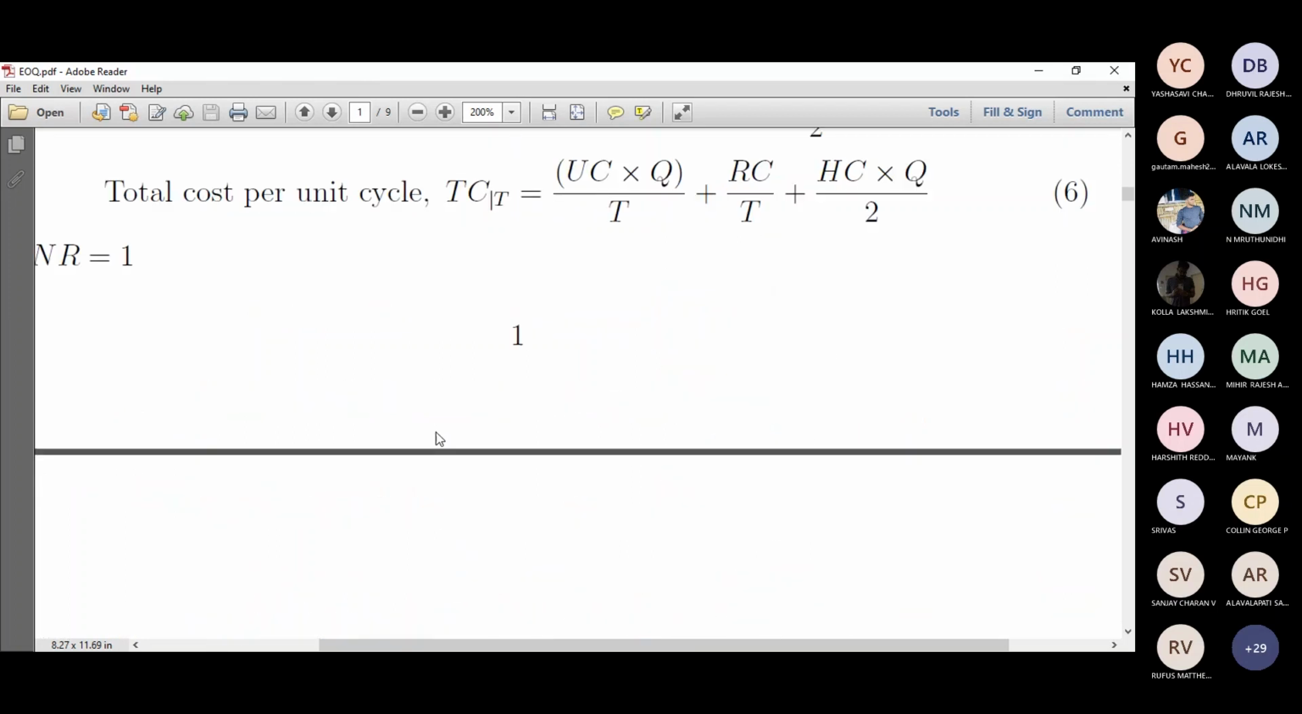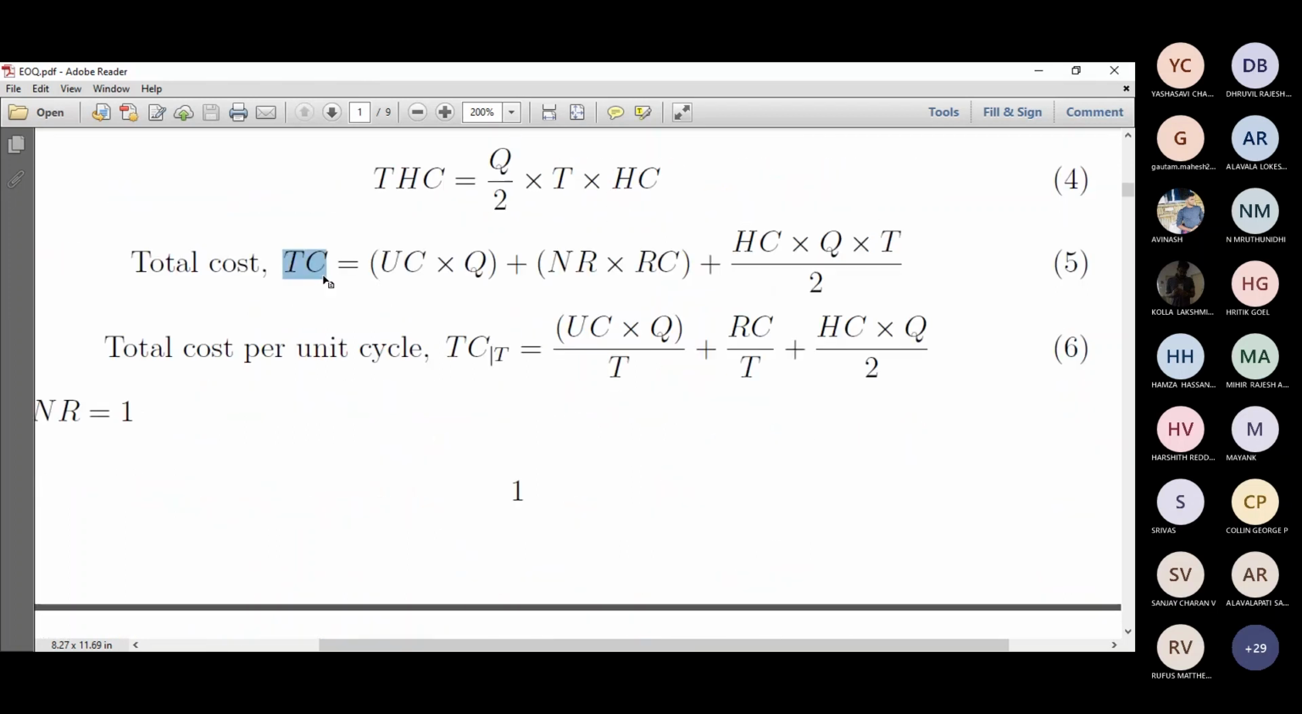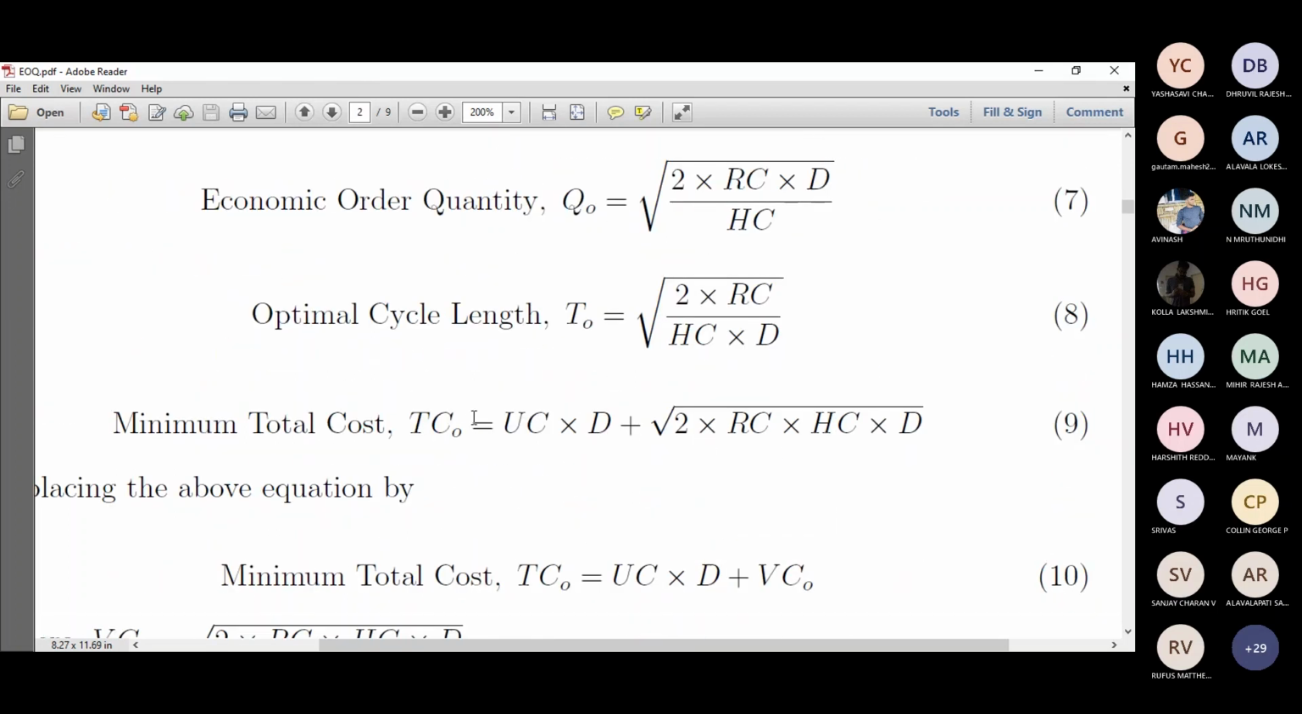So it is not total cost. It is the minimum total cost. It is the unit cost multiplied by the demand, plus this, UC into D. You can take this as a single element: root of 2 into RC into HC into D, say 2 into RC, reorder cost, into holding cost multiplied by demand, right?